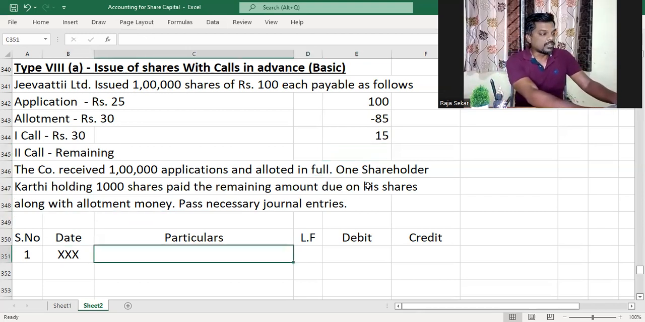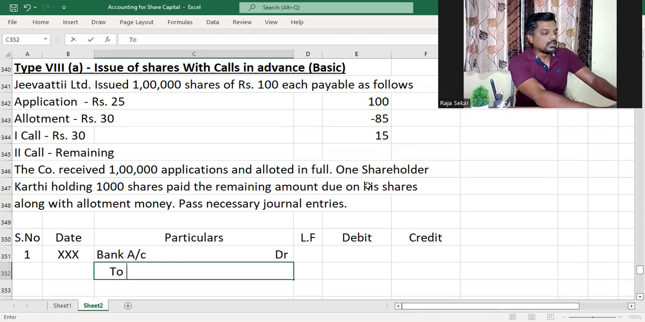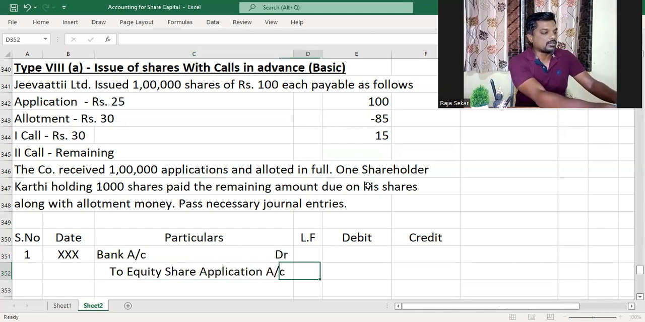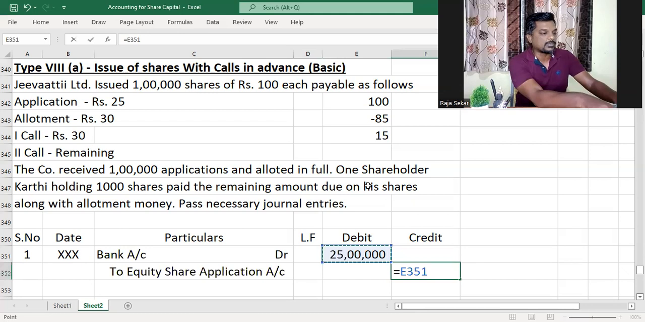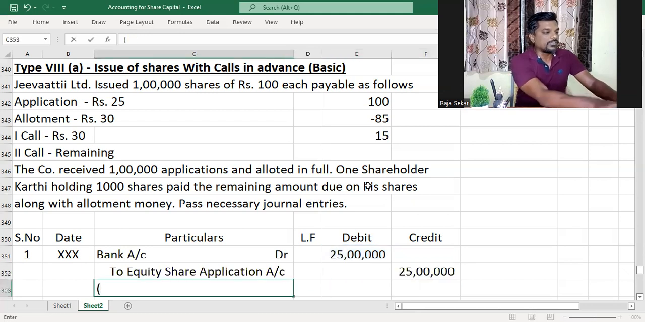There is no change in the first journal entry. It is bank account debit to equity share application account. And the amount would be the number of applications received multiplied by the amount receivable per share as application money. So that would be 1 lakh, the number of applications received, times 25 rupees receivable per share as application money. So the total is 25 lakhs. Application money received.